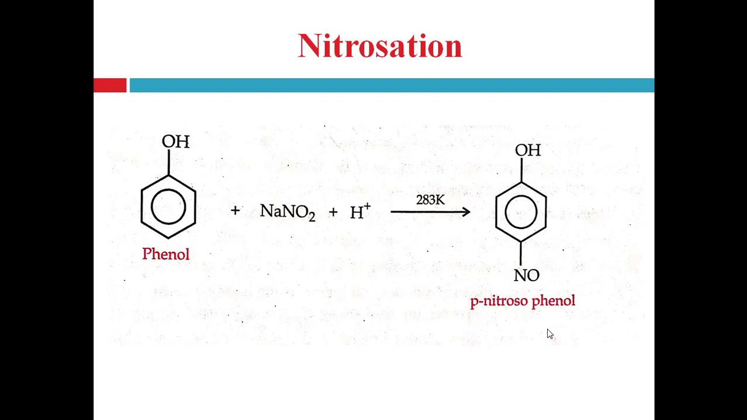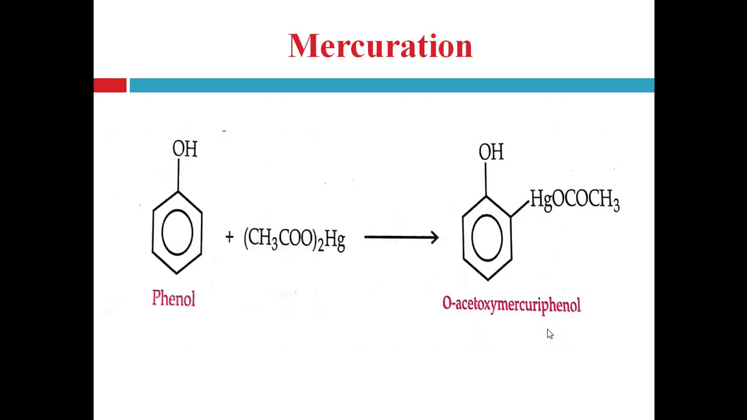Next one is nitrosation. That is nothing but the addition of a nitroso group. Nitroso group, that means NO group, right? So phenol, when it reacts with NaNO2, that is sodium nitrite, in the presence of acid and at 283 Kelvin temperature, will produce para-nitrosophenol. The nitroso group acts as an electrophile and attacks the para position of the hydroxyl group of phenol and forms para-hydroxy nitrosobenzene.